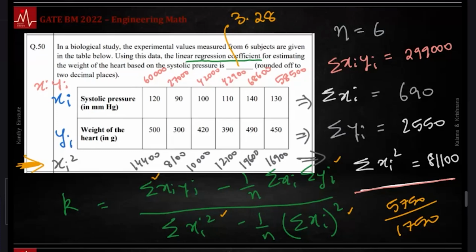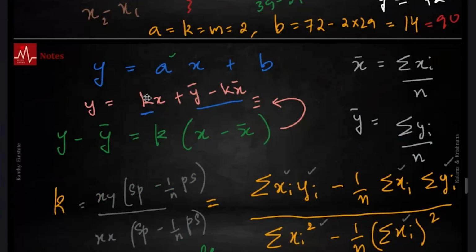Okay, so notice we got 2.3, and the key range is 2.27 to 3.31. In the unlikely event that we hit upon this 3 sigma, 6 sigma situation where we got the actual answer, which is unlikely to happen in the actual examination. The key range is 2.27 to 3.31. So this is how you find the K. Once you find K, you can find A. You can find B, it's just y bar minus K x bar. You know the mean, so you can find the B. So that is the Y equals AX plus B form, or MX plus B form.